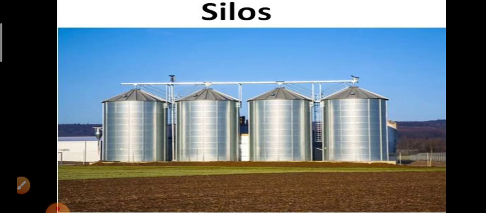So this concludes your chapter, crop production and management. In this chapter, you have learnt that in order to provide food to our large population, we need to adopt certain agricultural practices. There are mainly 7 agricultural practices: preparation of soil, sowing, adding manure and fertilizers, irrigation, protecting from weeds, harvesting, and storage. These are the main important basic practices of agriculture and crop production.